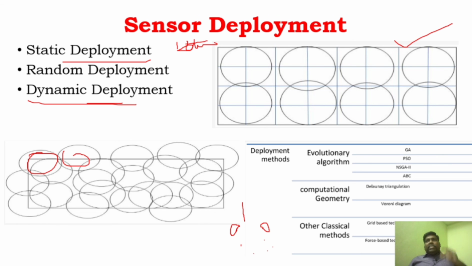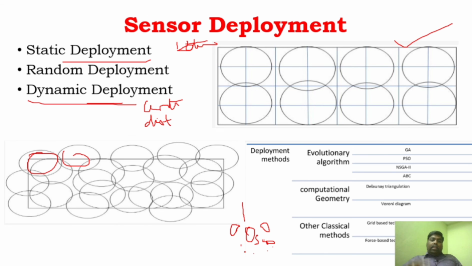For this dynamic deployment, it can be done in two ways. One is central configuration, and then distributed configuration. In central configuration, there will be a central node, that is, the sink, a powerful device, which will find out the accurate location for each and every sensor, and then send that information to the sensor to move to that particular location.